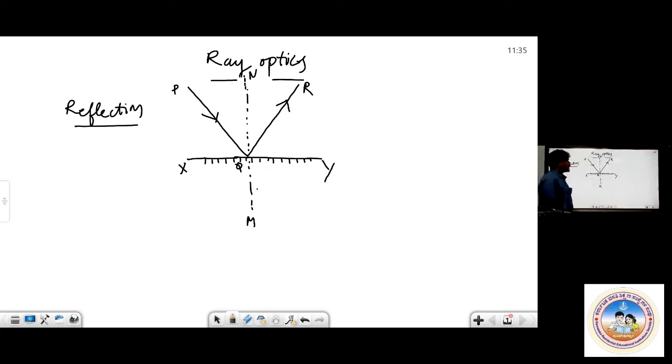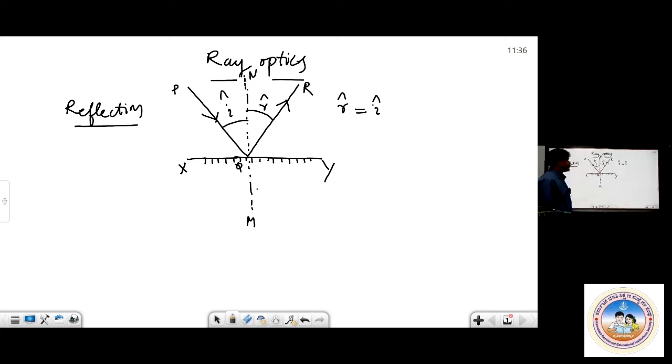The second law: the angle of reflection is always equal to the angle of incidence. But most of the time students will say the angle of incidence is always equal to the angle of reflection. Mathematically it is true, but you have to say the angle of reflection is always equal to the angle of incidence. The reason is that the angle of reflection depends on the angle of incidence, but the angle of incidence is independent.